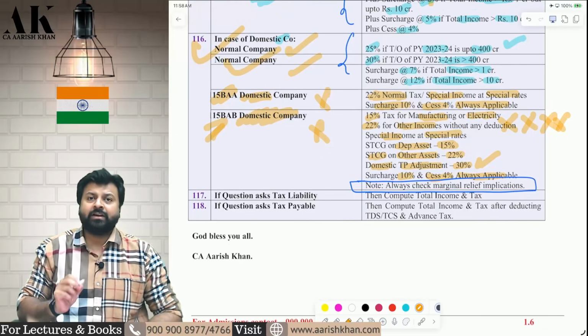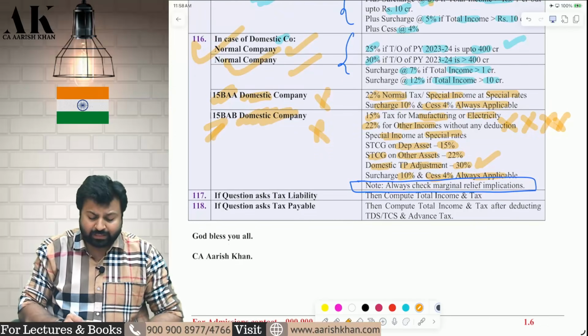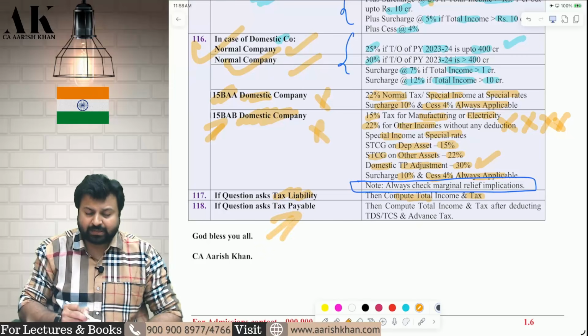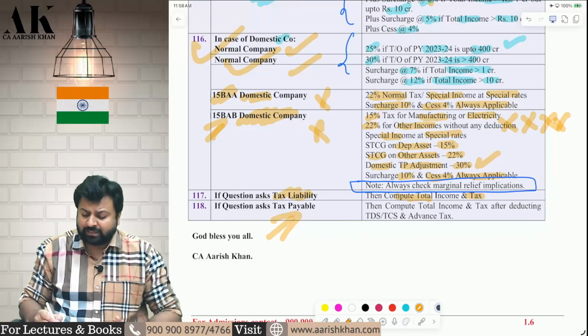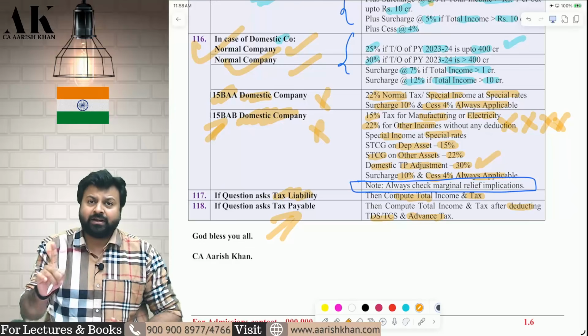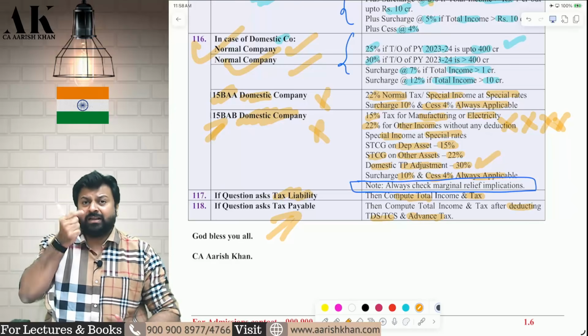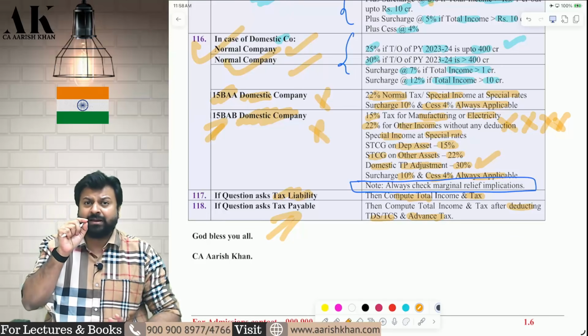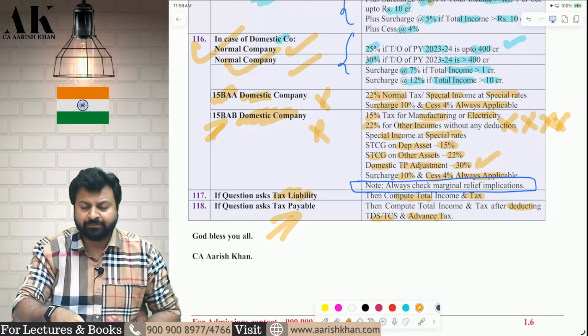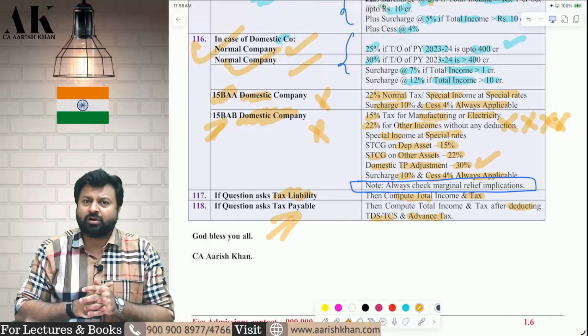Last but not least, if it is written in the question, compute total income and tax liability, then compute total income and tax and leave it. But if they ask compute total income and tax payable, then always remember tax payable is after deducting TDS, TCS and advance tax. After deducting, you need to check hidden adjustments also in the question. Sometimes it is hidden that some TDS is applicable, somewhere some TCS is applicable, assessee purchased some car, etc. Anything can happen because of which TDS, TCS or advance tax can come in the examination. Okay. So this is what 108 adjustments is all about.